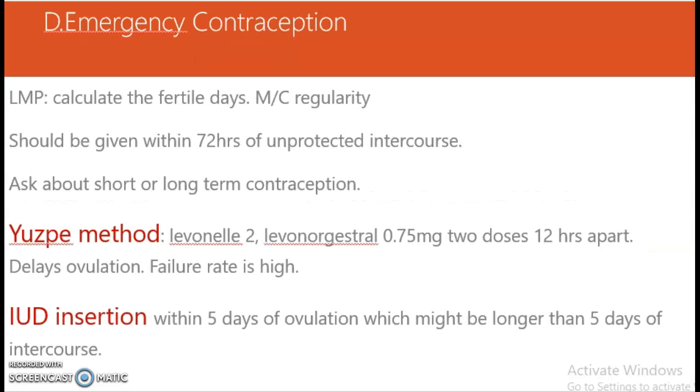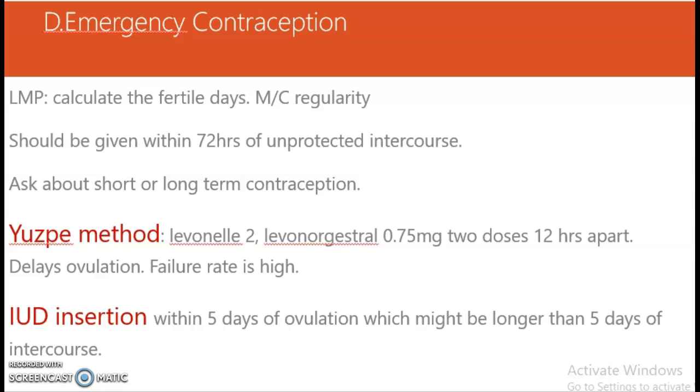Then there is emergency contraception. Emergency contraception is very important. The patients should know that if they have unprotected intercourse, they can take the emergency contraceptive pills within 72 hours of the unprotected intercourse, and ask about short or long-term contraception as well. These pills are effective in females who have a regular menstrual cycle. If the cycle is disturbed, the failure chance of these emergency contraceptives is very high.